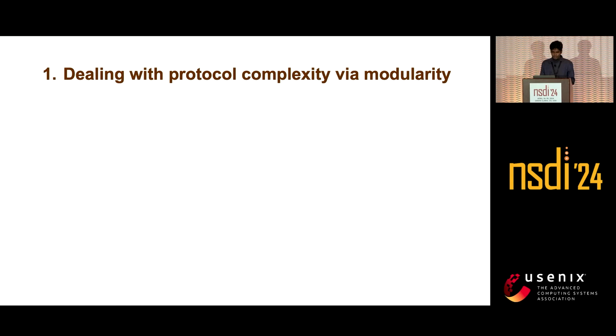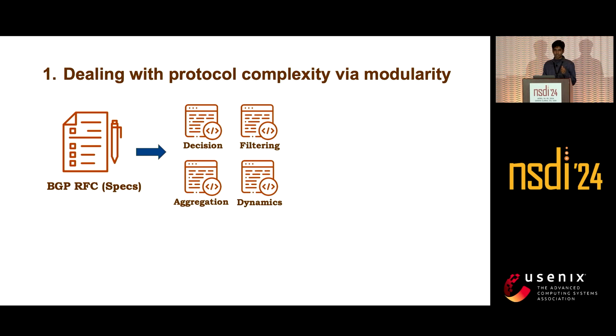To deal with the protocol complexity, we use modularity. From the BGP RFC, which is the specification, instead of building a monolithic model, we build models for each of the BGP features like decision process, route filtering, aggregation, and dynamics, meaning the incremental updates of BGP.